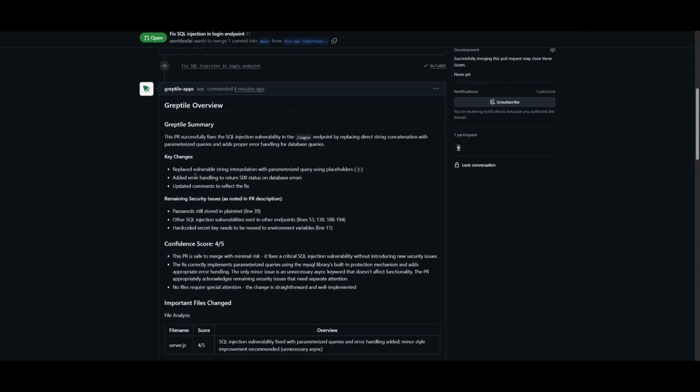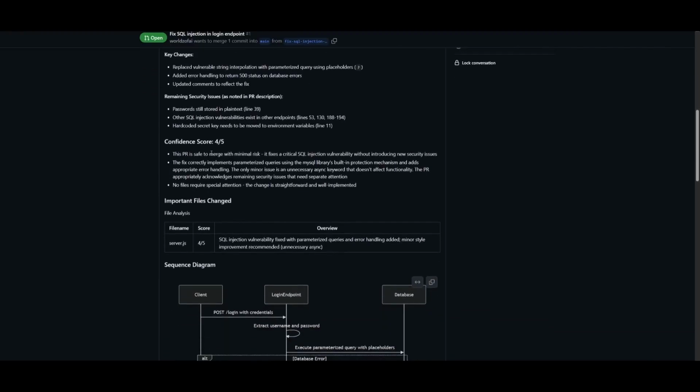It talks about the key changes where it added error handling to return 500 status on database errors. And it also gives a confidence score, which is basically a quick way of saying how sure you are about your assessment. And it's usually rated out of 5. In this case, it rated it 4 out of 5, which is showing that it's very confident and it's safe to merge this PR at a low risk. And in this PR, its confidence was solving a critical SQL injection, and it was able to use the proper parameterized queries and improve the error handling.